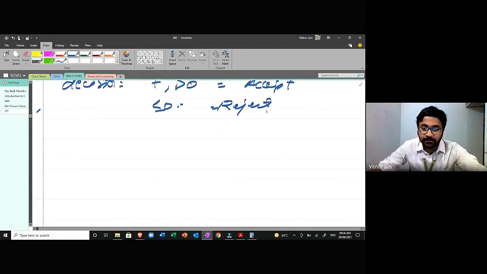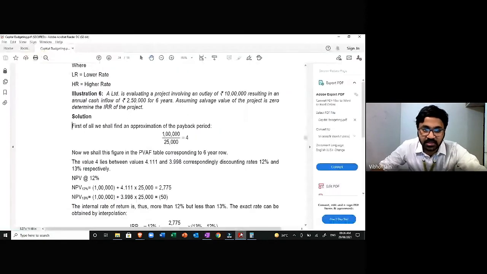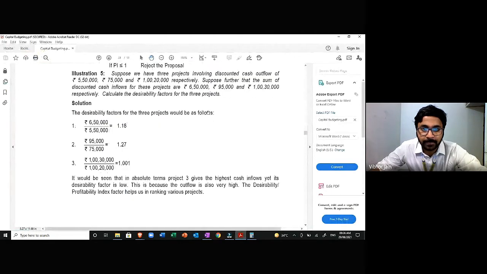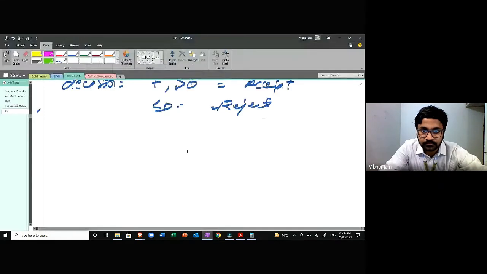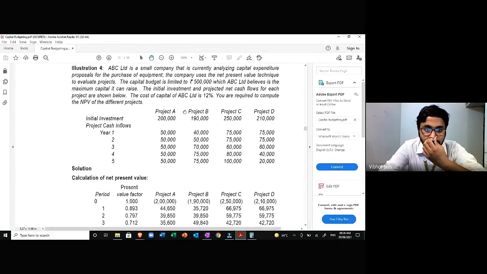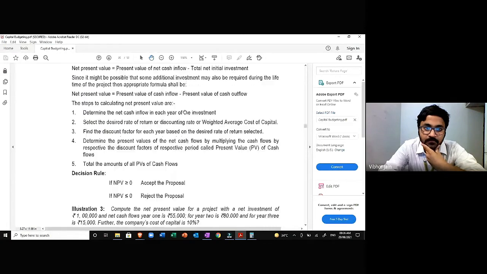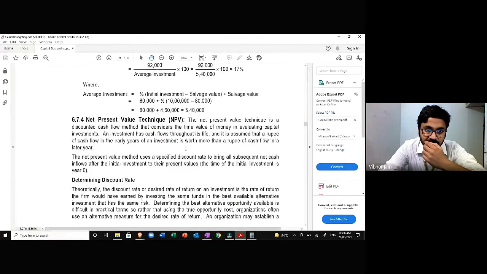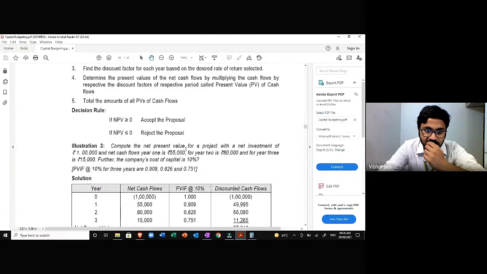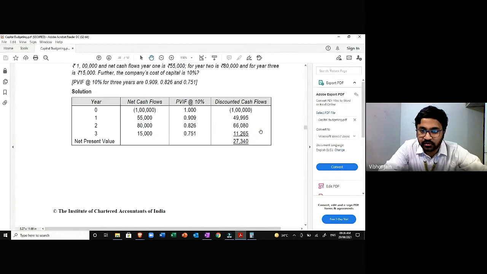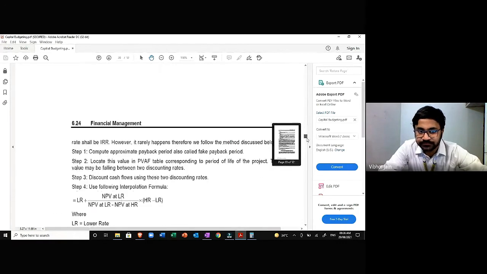Okay, so I'll take an example. Let's see if I can find a question of net present value, and we'll try to solve that question. Okay, I think we have already solved this question. I'll take a new question.